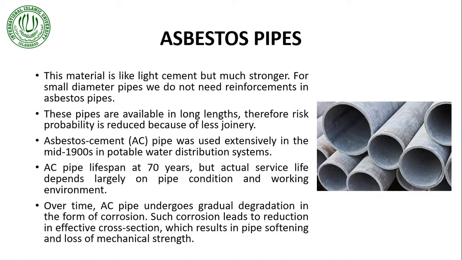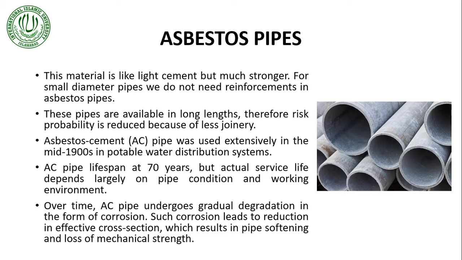That means that we won't be needing a lot of joinery, and less joinery means that the risk of leakage will be reduced. Asbestos cement pipe, which is also named AC pipe, was used extensively in the mid 1900s in potable water distribution systems. That means that when this type of pipe was first manufactured, we started using it for potable water distribution. Potable means drinking water.